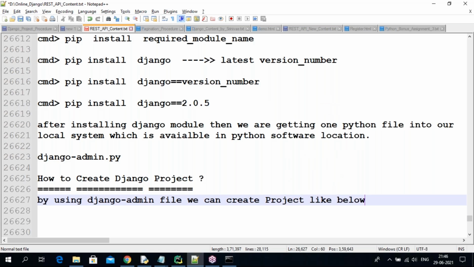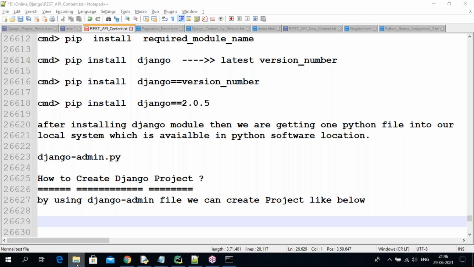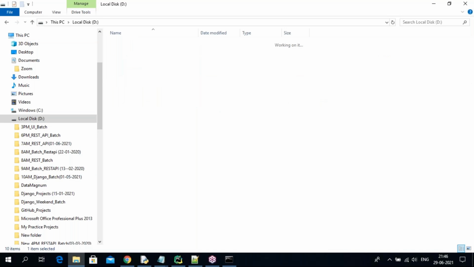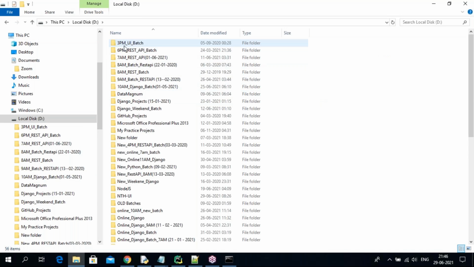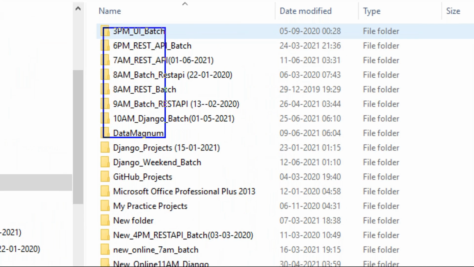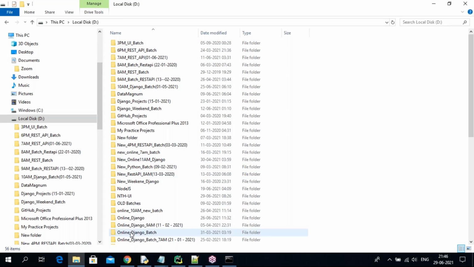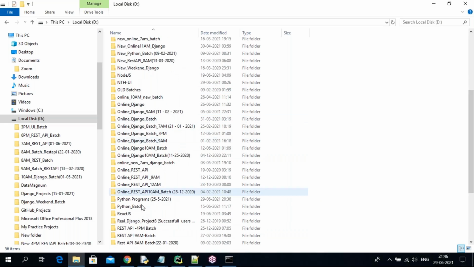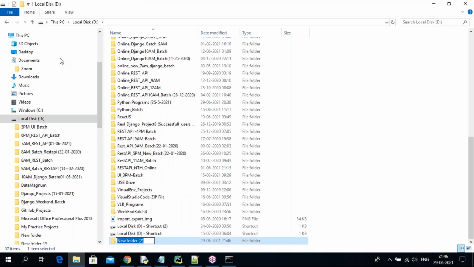Okay, so the command is there. Open your location, your C drive, E drive, wherever you want. For example, here in D drive I want to create. Here are all your senior batches, folders related to different batches. Now we are going to create one folder here.